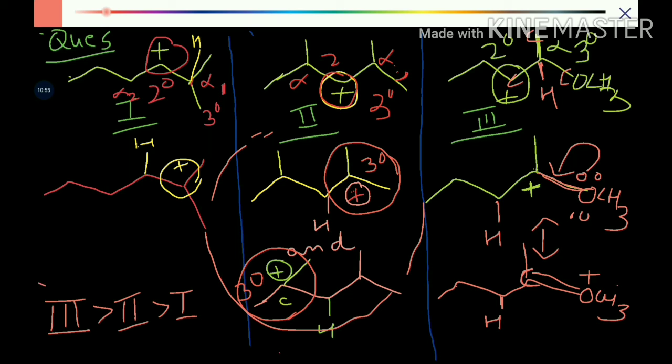So third is stable because of resonance. Second and first both had the same tertiary carbocation, but the number of structures in second was more, so we have taken it to be more stable. So the stability order will be 3 more stable than 2 more stable than 1.